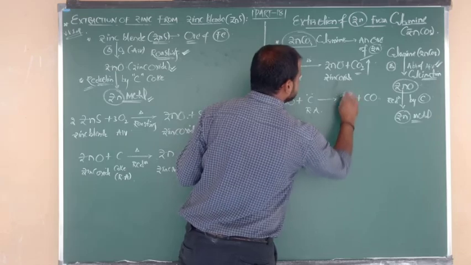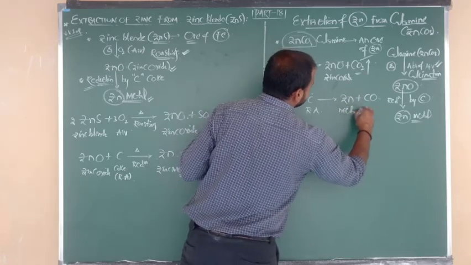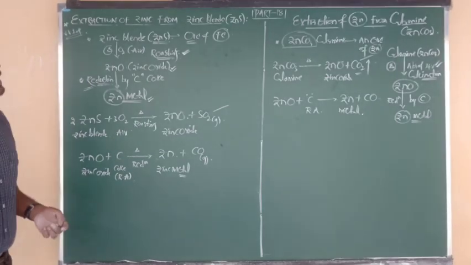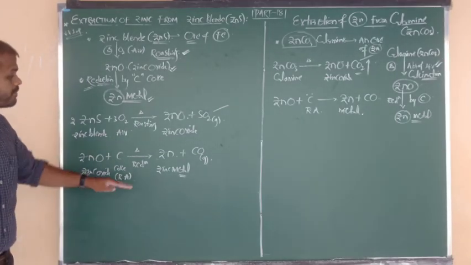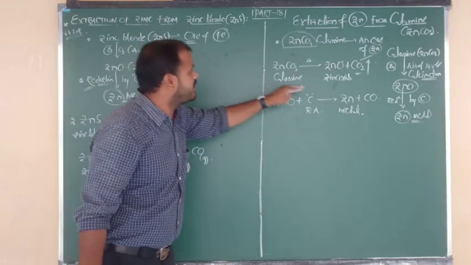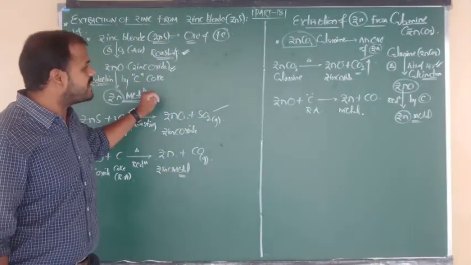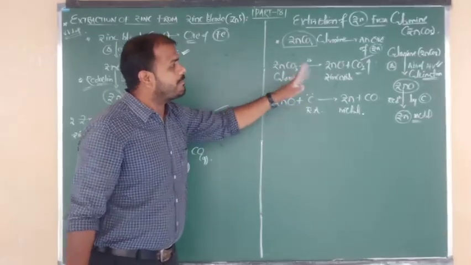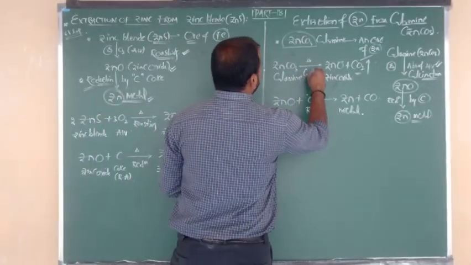Yes, we are getting zinc metal here. So two types of extractions are over: extraction of zinc metal from zinc blende, and extraction of zinc metal from calamine. One from a sulfide ore using the roasting concept, and one from calamine ore using the calcination concept.